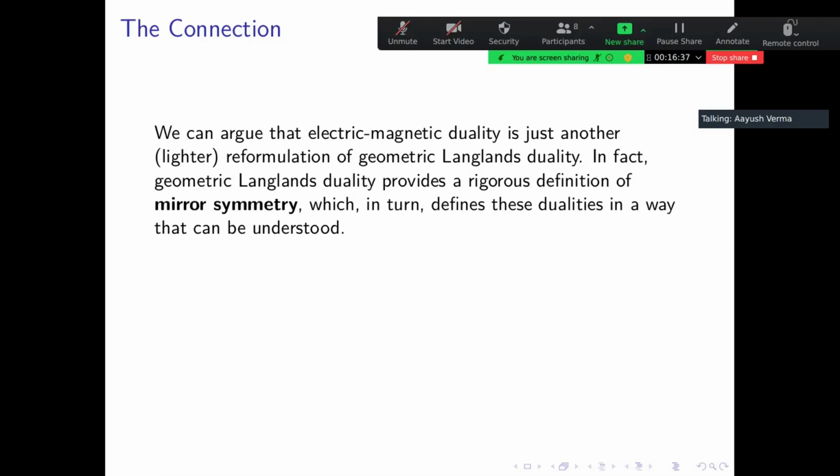It's also one sort of symmetry in between compactified space-time. So in string theory, you study this mirror symmetry where you have some A sides and B sides of some theory, and they are basically the same thing, which in turn defines the dualities in a way that can be understood.